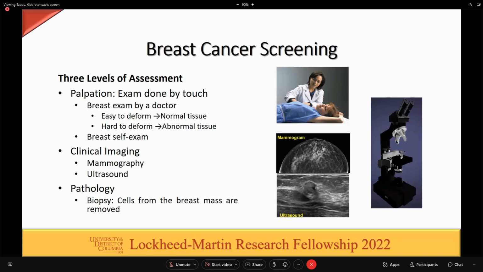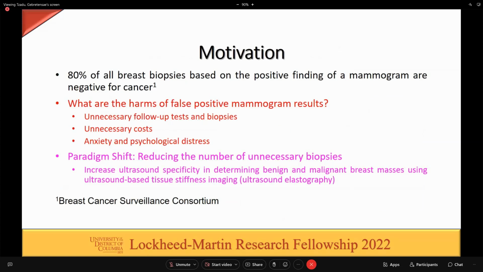Mammography is used in conjunction with ultrasound to determine if abnormal tissue is benign or malignant. If the tissue is found to be malignant, the next step, the final assessment, is pathology, in which a biopsy is done to confirm the presence of cancerous cells. Our motivation behind this study is that 80% of all breast biopsies, based on the positive finding of mammogram results, are negative for cancer, according to the Breast Cancer Surveillance Consortium.